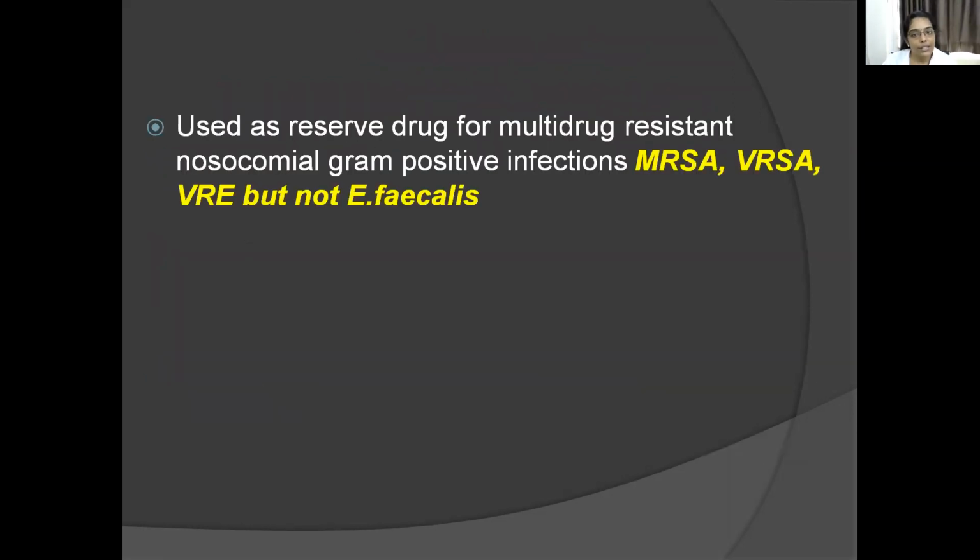This is used as a reserve drug for multi-drug resistant nosocomial gram-positive infections like MRSA, VRSA, VRE, but not Enterococcus faecalis. So oxazolidinones and streptogramins are used for multi-drug resistant gram-positive organisms like MRSA, methicillin resistant Staph aureus, VRSA is vancomycin resistant Staph aureus, VRE is vancomycin resistant Enterococcus, but not Enterococcus faecalis.